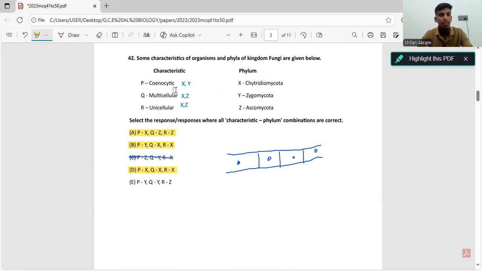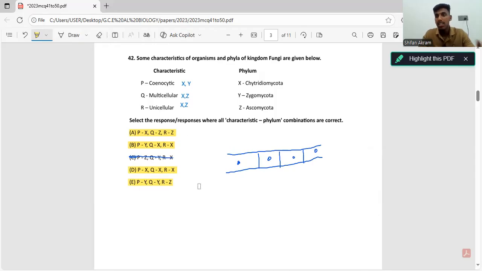Why? Because that's also correct, because Zygomycota is multicellular. How? It's simple logic: Zygomycota is coenocytic, and to be coenocytic, an organism usually needs to be multicellular. I hope you get it. For that reason, this statement is correct, but they gave marks both for people who marked it and for people who didn't. Then R goes with Z. Is Ascomycota unicellular? Again, that is correct, right?